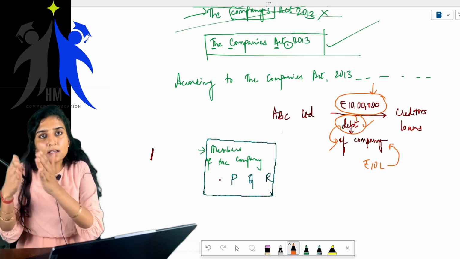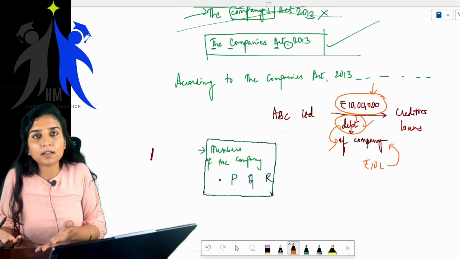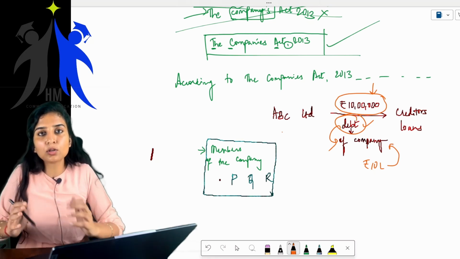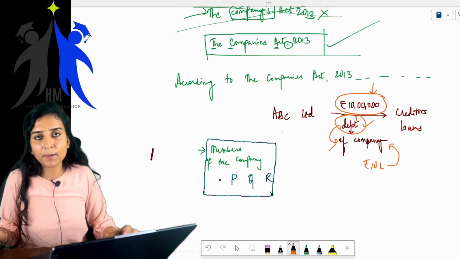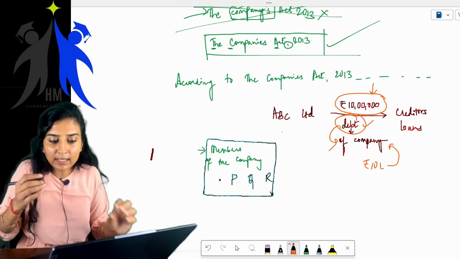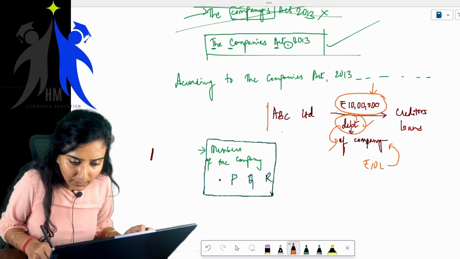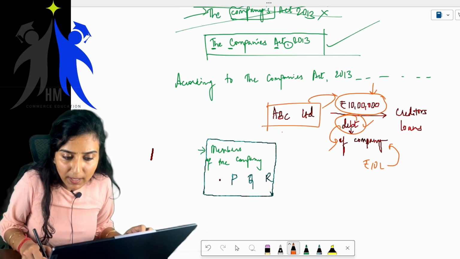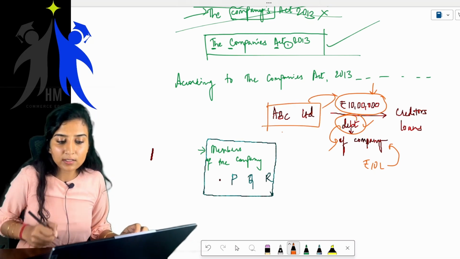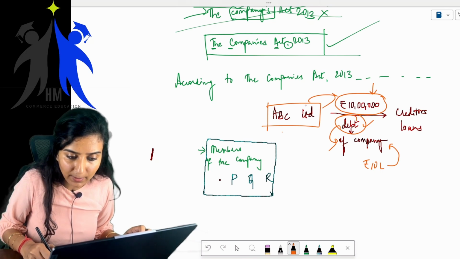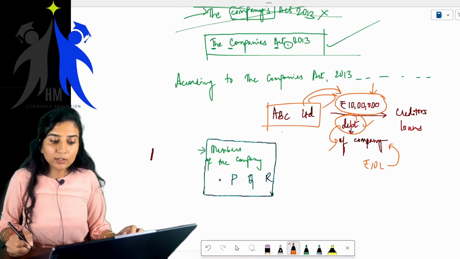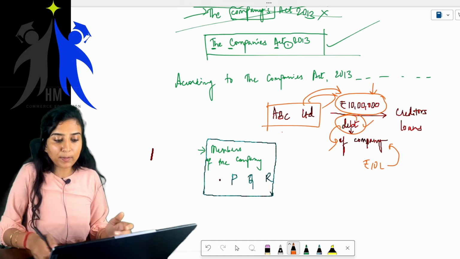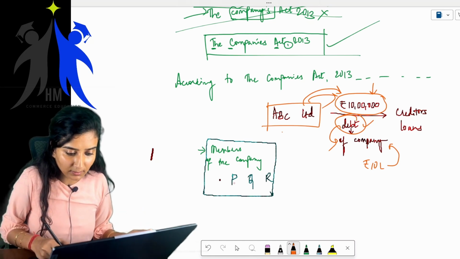You all are right. Why? Because obviously this is the debt of the company. The company is a separate entity altogether. It has made loans from party XYZ, from third parties, or it has purchased goods and not paid them. Now it is a duty of this company ABC Limited to honor this payment. Yes or no? It is a duty or responsibility of ABC Limited to honor this rupees 10 lakh. Is it the duty of the member?